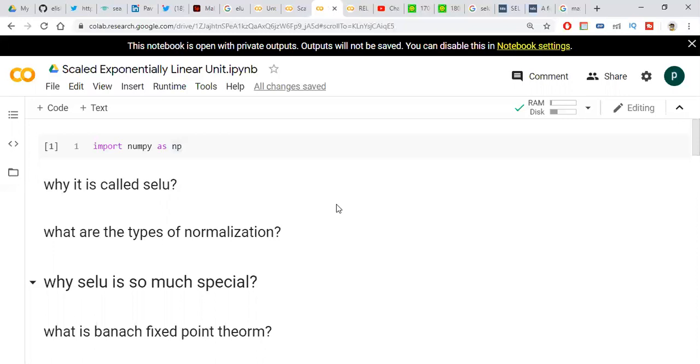What is the Banach fixed point theorem? If the mean and the variance of the activation functions are within predefined intervals, and the mean and variance of the inputs are also within predefined intervals, then the mean and variance of the output are also within the predefined intervals. This is a simple theorem. If you give input within the predefined intervals and the activation function is also within the predefined intervals, then the output is also within the predefined intervals, because we are multiplying input with activation functions to learn the patterns in the data. It is a simple theorem, friends.